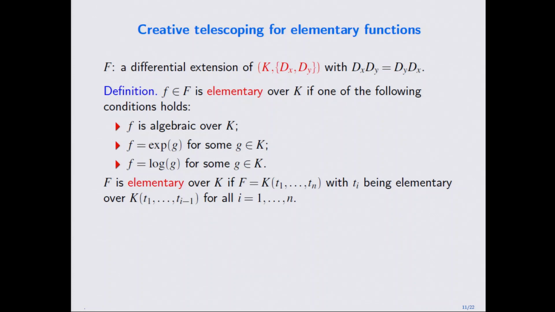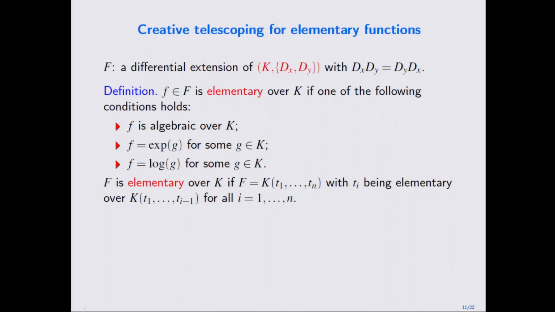And let me remind you of the definition of an elementary function. So K is a differential field, and f in an extension field of K is called elementary over K if either f is algebraic, or f is exponential over K, or f is logarithmic over K. Exponential is defined by a first-order condition, which means f prime over f is the derivative of some g. Here, extension does not mean analytical expansion. You can define this formally.